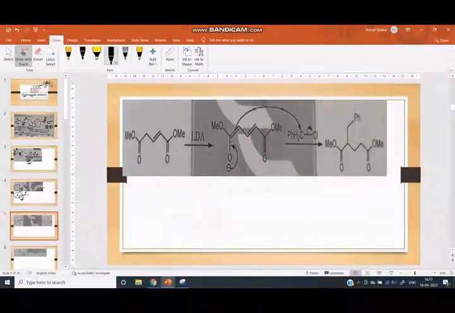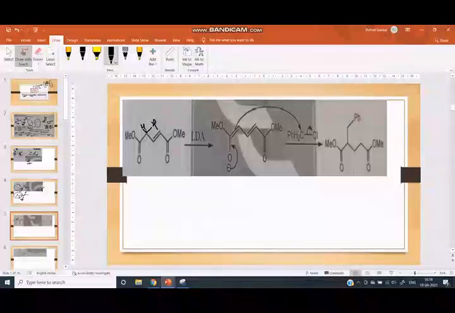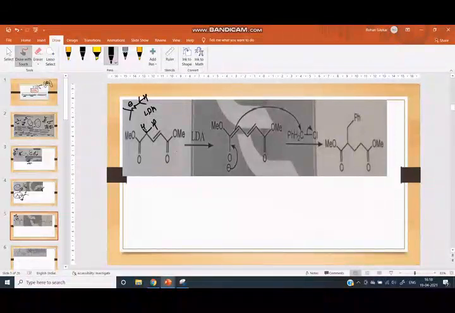Next reaction: here are two protons that can be abstracted by LDA. LDA takes this proton and a carbanion is generated here.